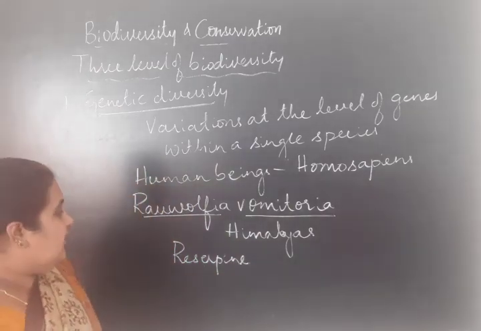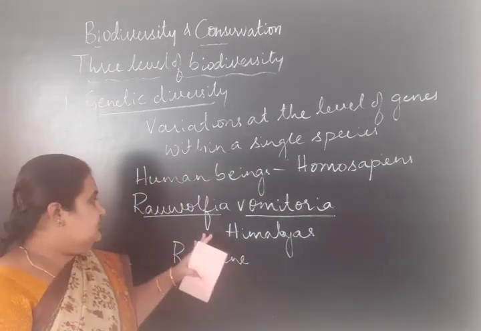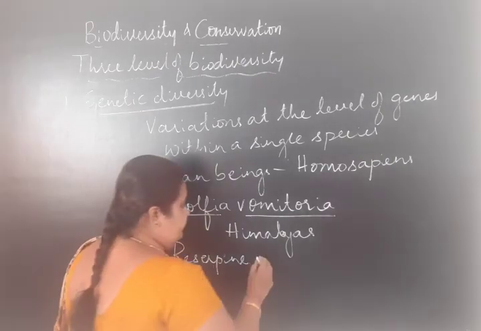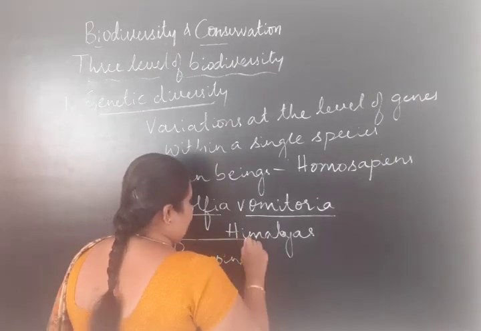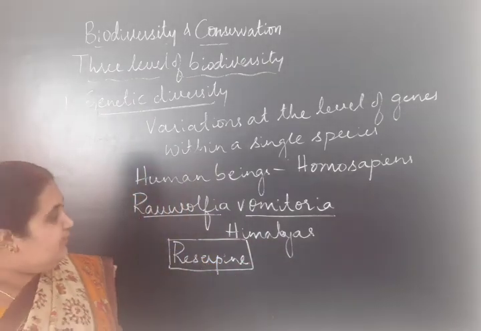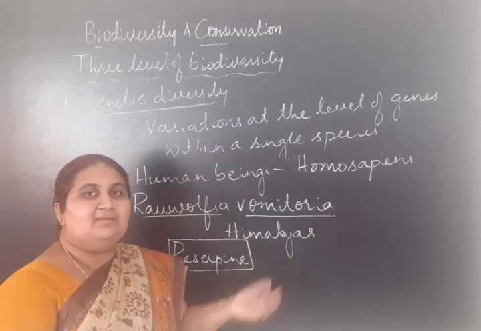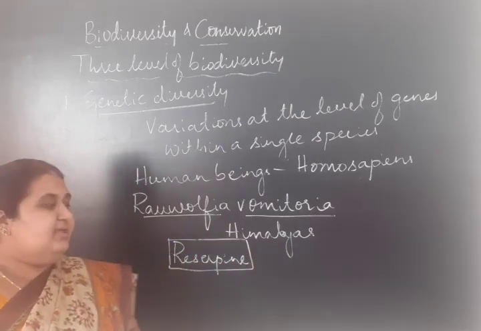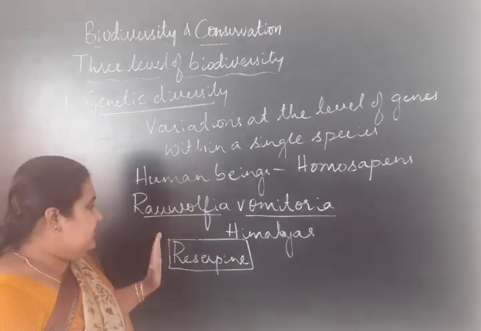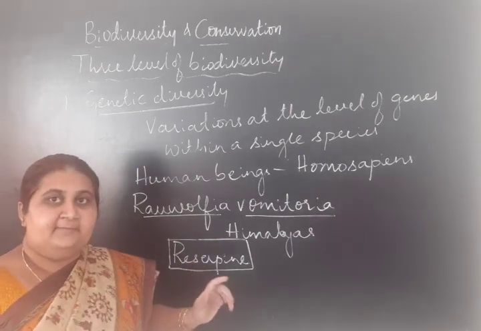It's an example for genetic diversity. This medicinal plant grows in the Himalayan mountain regions and produces a chemical called reserpine.